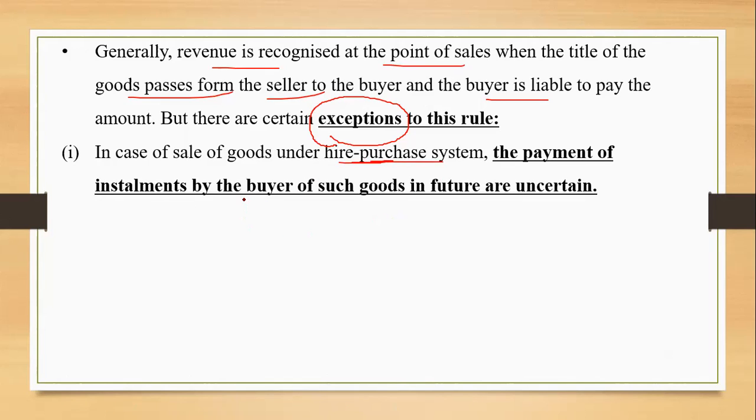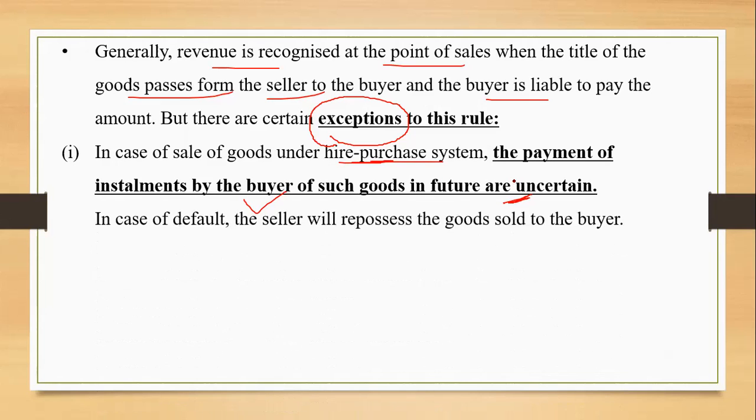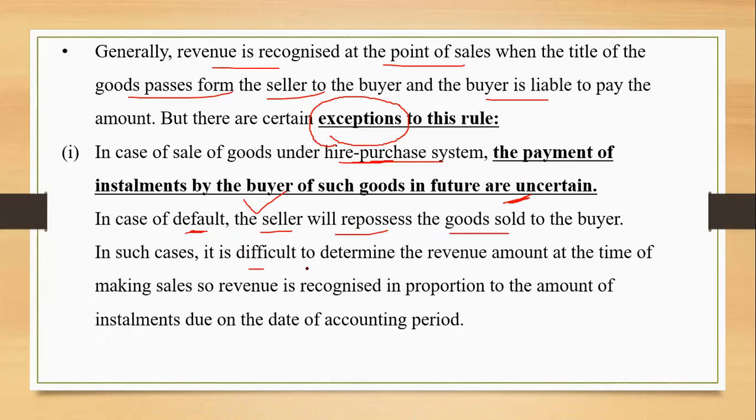Because the payment of installments by the buyer of such goods in future is uncertain, which amount should be recorded as a revenue recognized in that particular year? It has to be recorded on the proportionate basis. And yes, we know when we purchase anything on installment, the seller can repurchase the goods or any asset sold to the buyer in case of default, right? So it is difficult to determine the revenue amount at the time of making sales. Whatever the accounting period is, whatever the proportionate amount is getting due from the customer, that amount can be said as the revenue recognized.